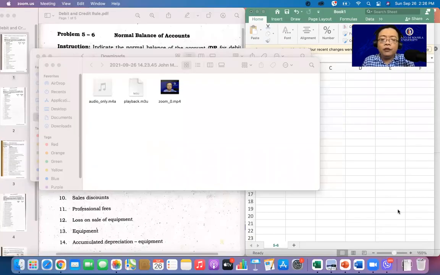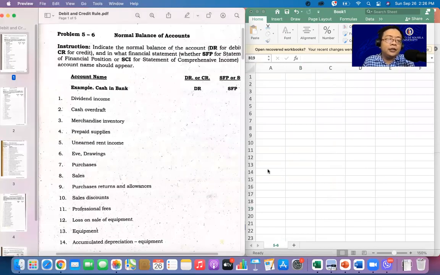All right. Can I share my screen? So I have with me here some of the problems. Problem 5-6. It is more on how you will analyze this statement, particularly in terms of each asset, liability, owner's equity, contra asset account, revenue, and income. Here, indicate the normal balance, DR or CR, and what FS. Saan ba siya kasama? Is it part of the statement of financial position or the statement of comprehensive income?